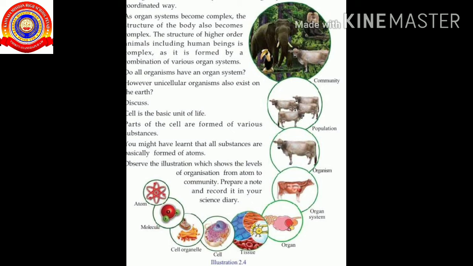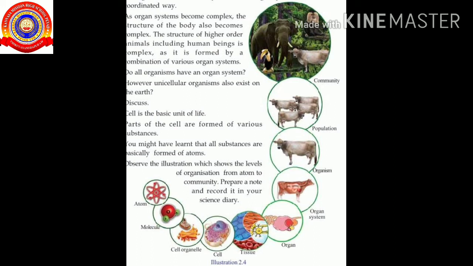The different organs combine to form the organ system. The different organ systems combine to form an organism. The different organisms combine to form a population. Different populations combine to form a community.